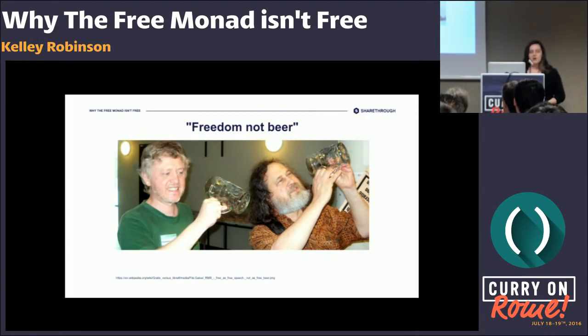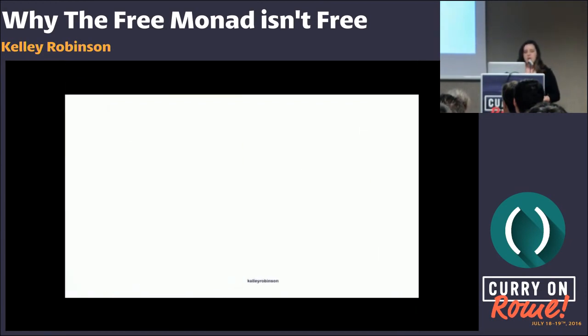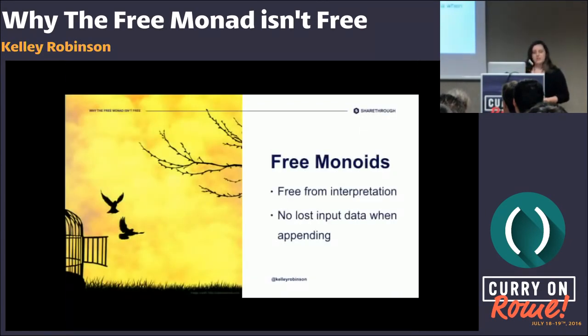But in order to build up our understanding, we're going to again start by looking at the free version of monoids. So we'll refresh our definition of monoids. We have an append method and some identity method. And in order for a monoid to be free, we want it to be free from interpretation. And that means there also can't be any lost data during that append step. And that's pretty vague, so we'll look at an example.